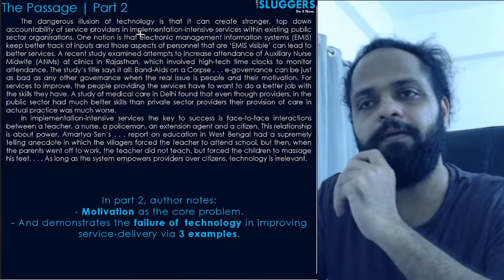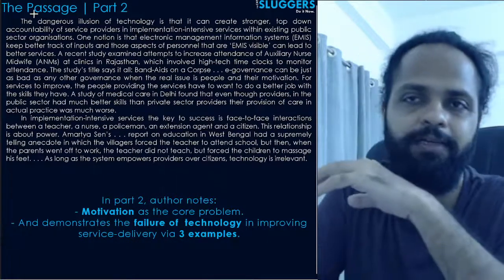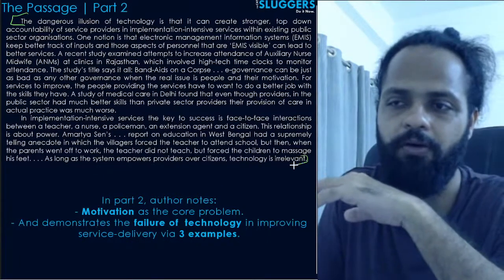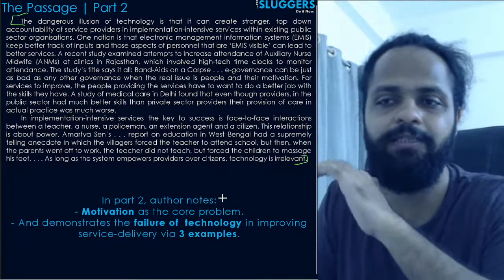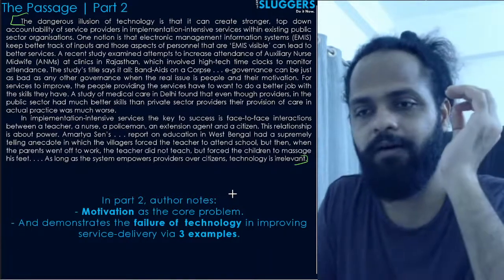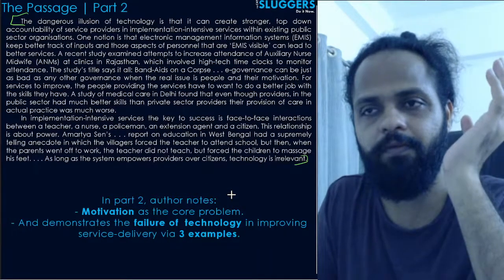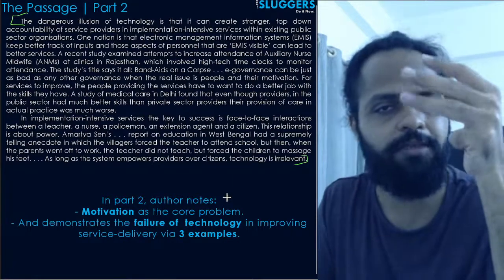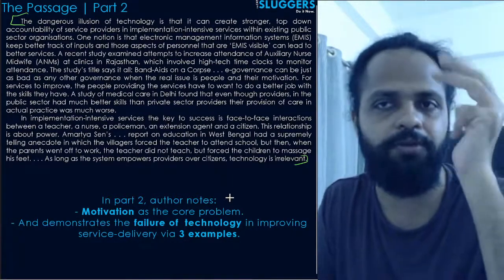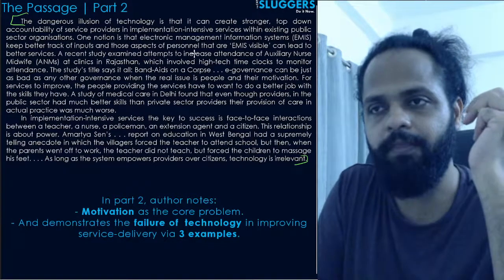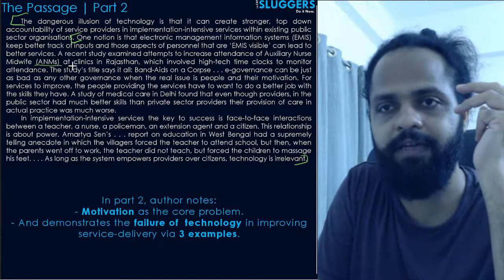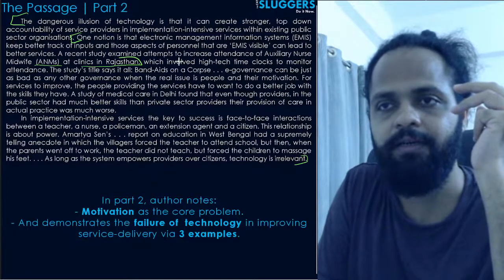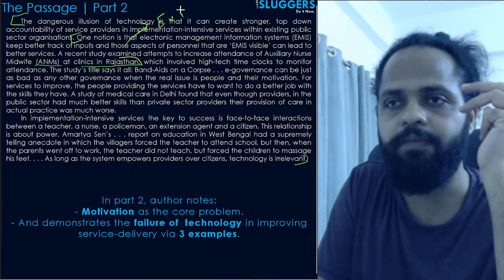Next, part 2, the dangerous illusion. Okay, in part 2 again I will not read all these two paragraphs line by line. I'll simply tell you what he has done here. The author has given you 3 examples. The author has used 3 specific examples here to demonstrate his point. Okay, the first example that he has used is with respect to the auxiliary nurse midwives, ANMs, at clinics in Rajasthan, right? That's your example number 1.